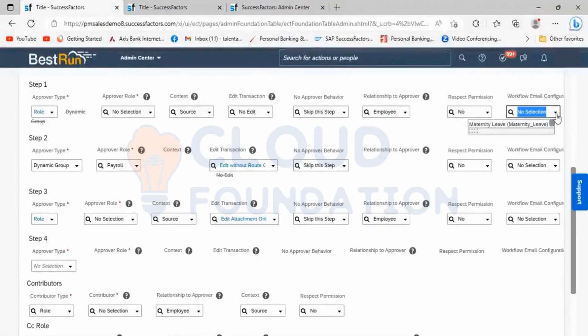Is it clear? Then that is only applicable when you want to create a custom email template, but as a part of our workflow. The default one is the standard one. If they want to have a separate one which has to be sent from the HR admin side, they can create this custom one.